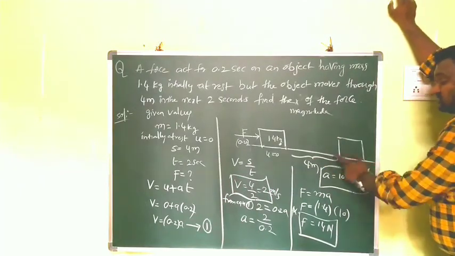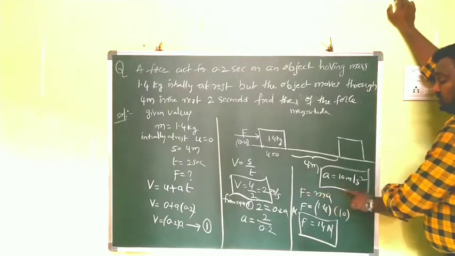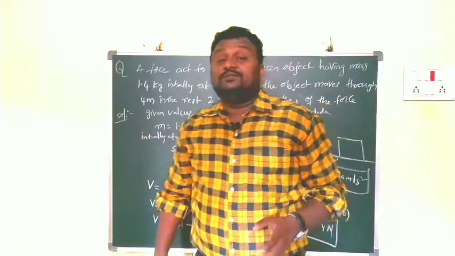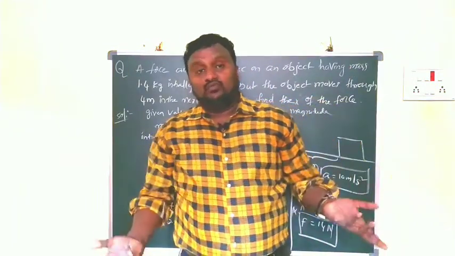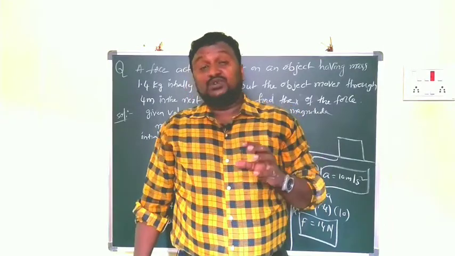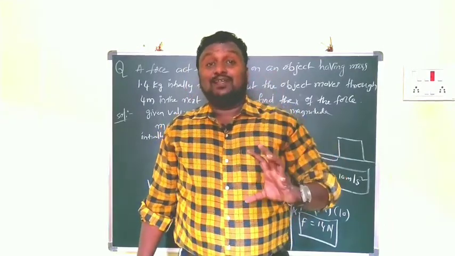After that we are substituting this a value in the equation F is equal to ma. Already we have m is equal to 1.4 and a is equal to 10. 1.4 into 10 means what? 14 newtons. Children, while we are calculating problems, first we have to understand the problem very clearly.